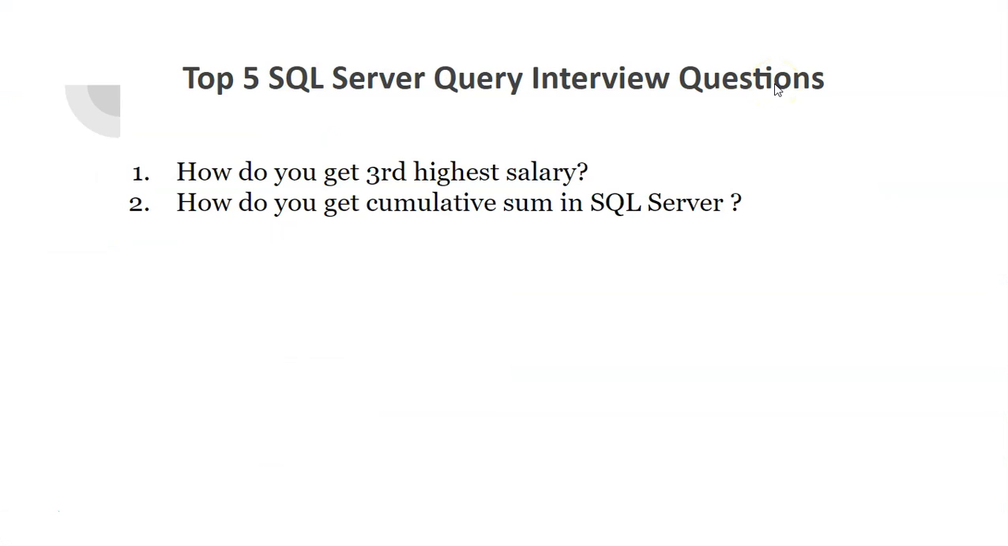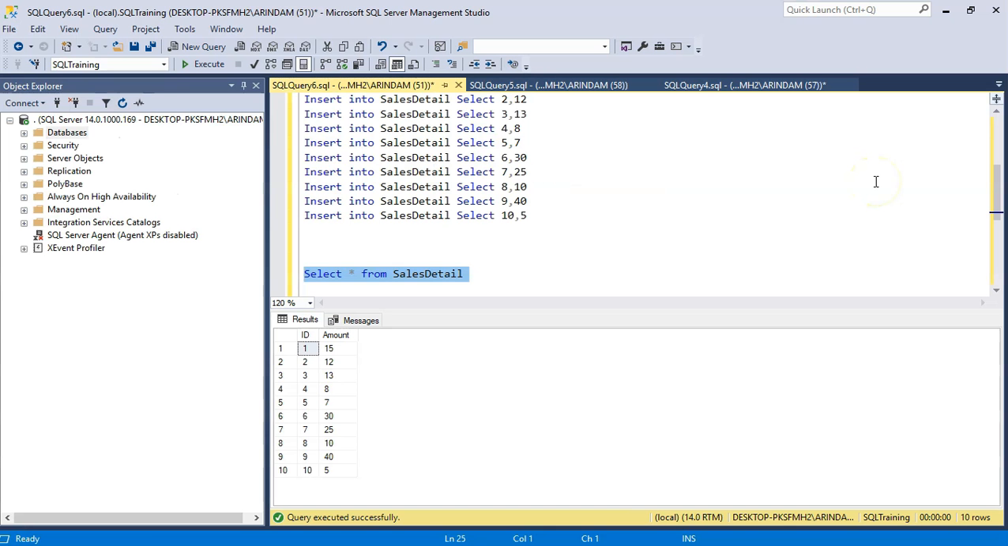The next question is, how do you get cumulative sum in SQL Server? This is very popular interview question. Let's see a table. This is the sales detail table with column as ID and amount. Now we want to get the cumulative sum. That means another column with cumulative amount value.